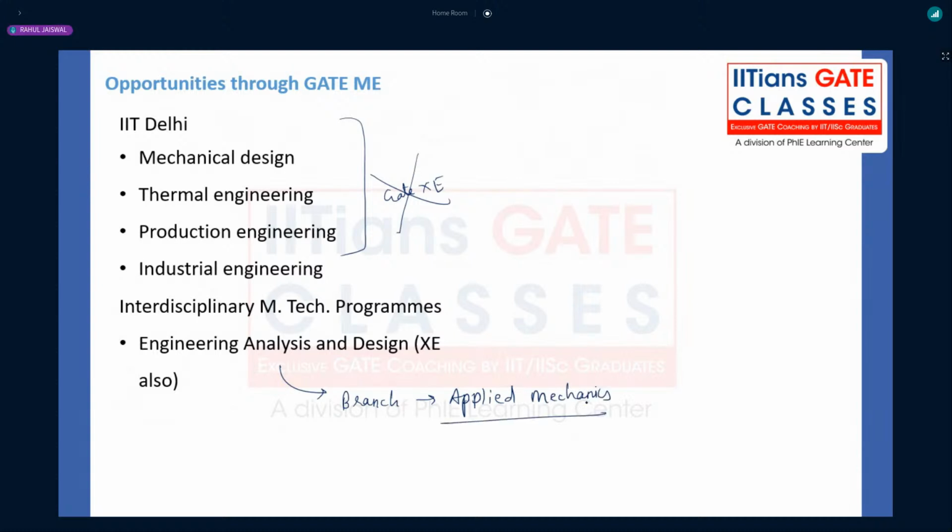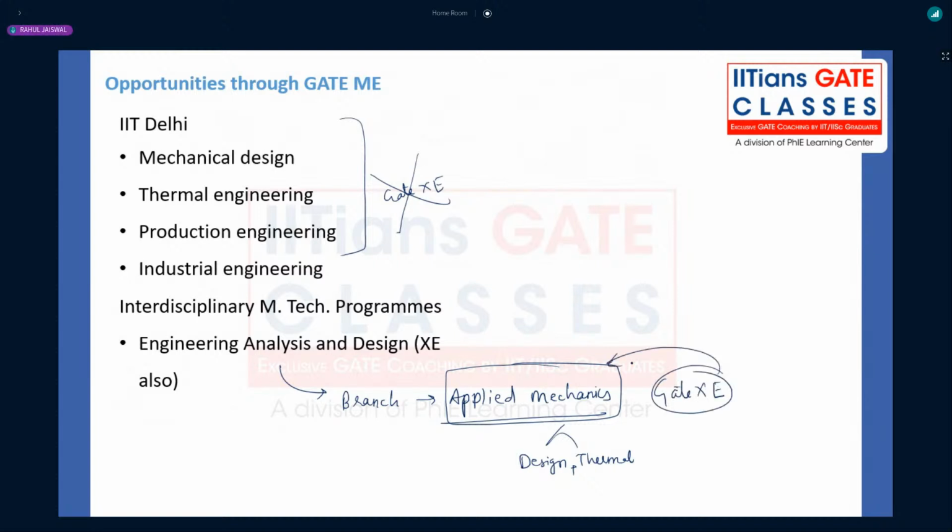If you have a GATE score in XC, not a very decent but average kind of score, you can go to the applied mechanics department, because it is a combination of mechanical design plus thermal. If you just see the syllabus, it is like a design and thermal mix. So mechanical is also there, and XC is also there, right? Gate XC.